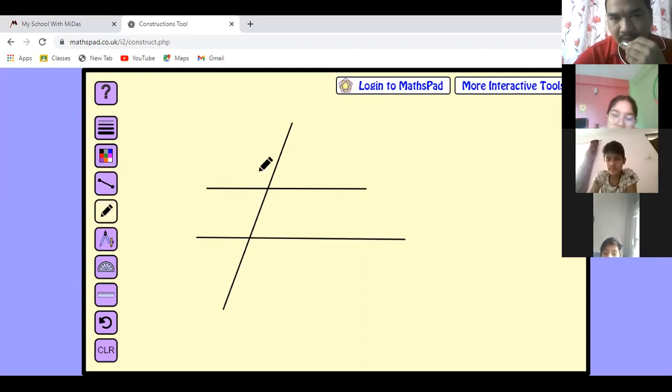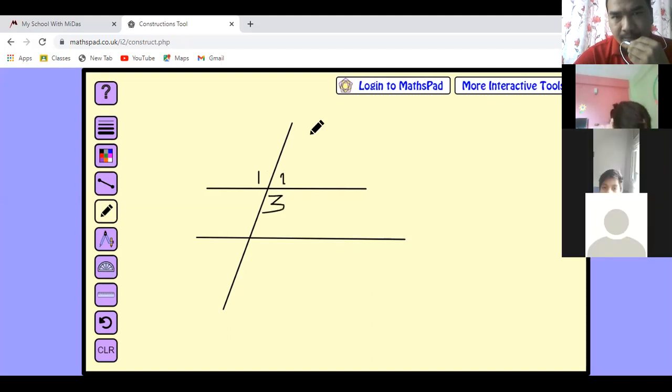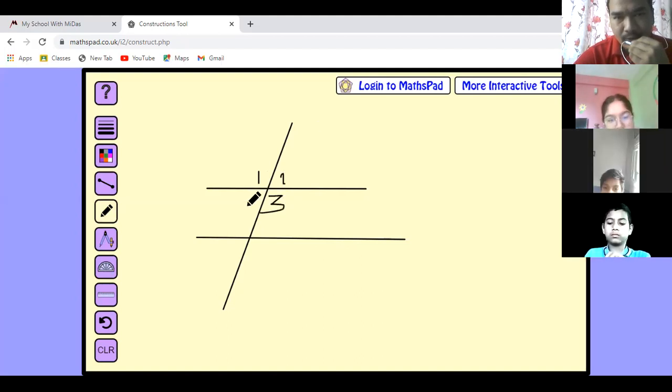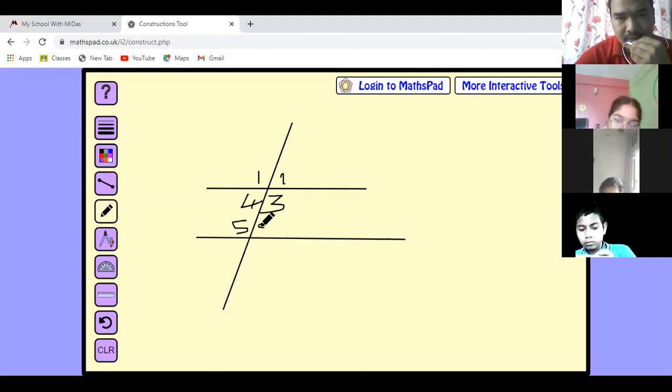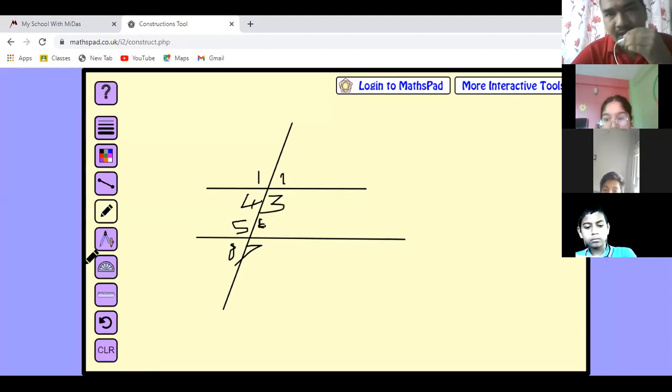As I told you, this is angle number 1, this is angle number 2, and this is angle number 3. And this is angle number 4, and this is angle number 5, and this is angle number 6, and this is angle number 7, and this is angle number 8. There are formed altogether 8 angles. Okay. Look here.